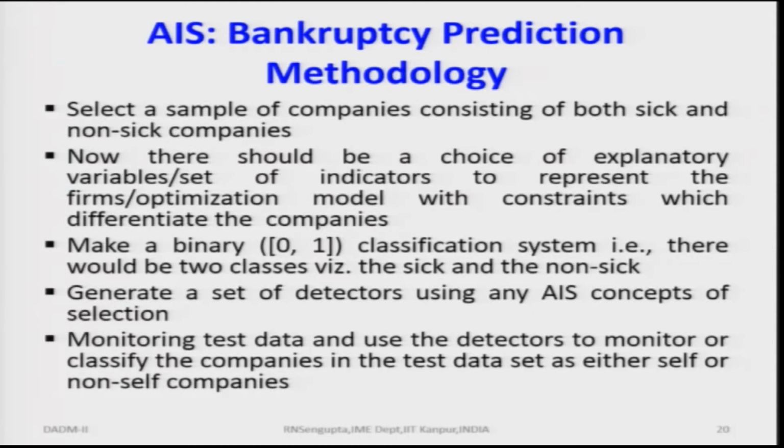Point number 2 is that, say for example, for all these 14 to 15 ratios we consider, we will have a distance measure and try to find out how good or bad these distance measures are when you compare any one of the characteristics based on which we can analyze whether the company is doing good or bad. I am not saying there would be only one characteristic; there would be 14 to 15 different ratios. We will compare these ratios individually and then find the best combination which will give the set of class which are good and the set of class which are not good. That means SIC and non-SIC.